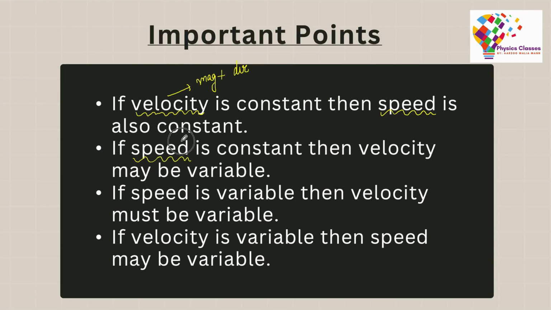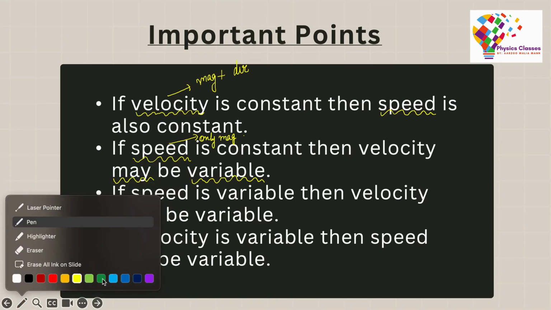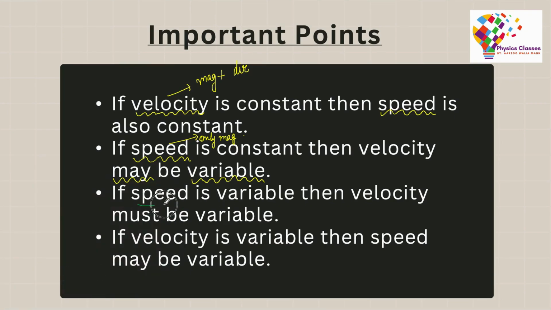Let us look at the next situation. If we say that the speed is constant, that means only the magnitude is constant. That does not tell us anything about the direction. The direction may be changing. Therefore, we would say that the velocity may be variable. If the direction changes, then velocity is variable. If the direction did not change, then the velocity is not variable. That is why we are saying it may be variable. On the other hand, if the speed is variable, that means your magnitude is changing.